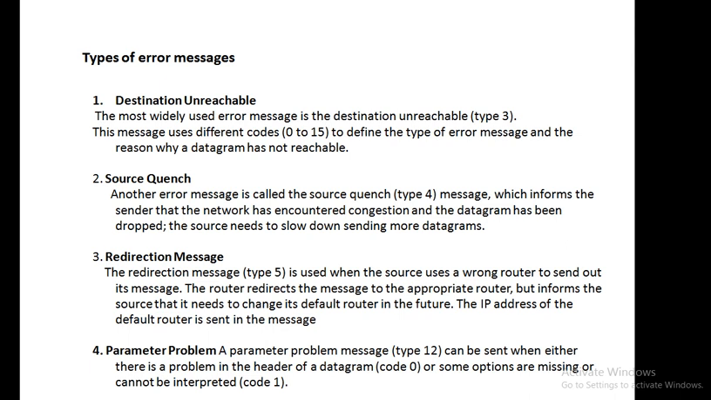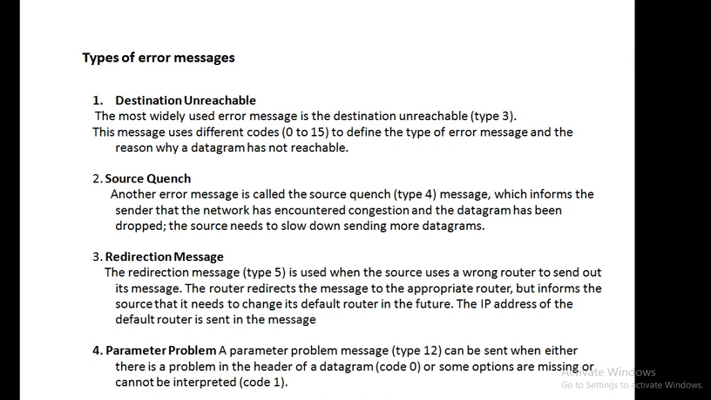The second one is source quench. Another error message is called a source quench, which is of type 4, which informs the sender that the network has encountered congestion. Congestion means traffic jam. The datagram has been dropped because of this congestion. The source has to slow down the sending of these datagrams. So that is the source quench.